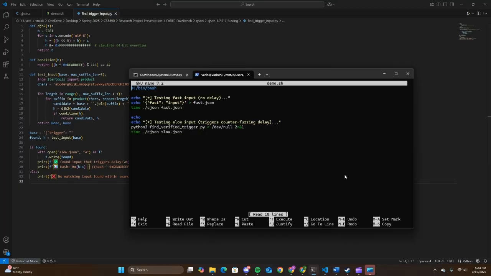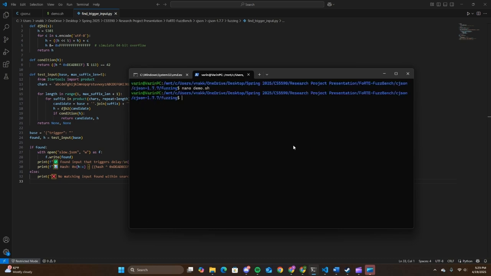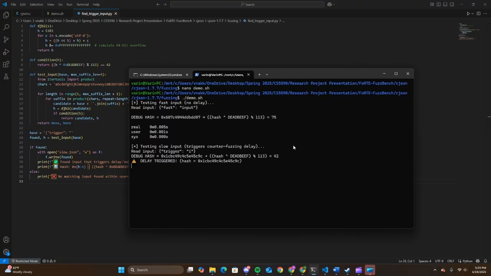So as you can see here, again, this is the demo. And then I will actually demo it here for you. So now you can see the fast and the slow right after. This is the slow input on the bottom. This is one of the crafted inputs that my Python script found. It hashes to the exact value that hits a trigger condition. And right there, you can see the warning delay triggered message. That means the logic bomb was hit. And we burn about 2 full seconds inside the fake loop.